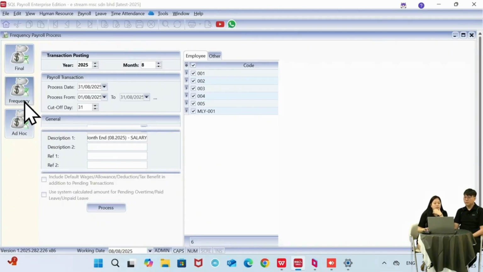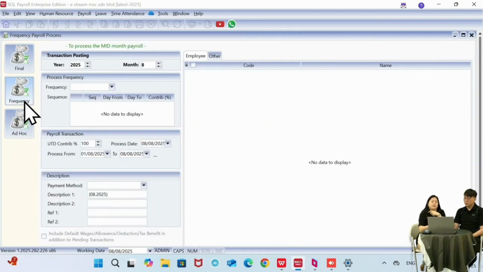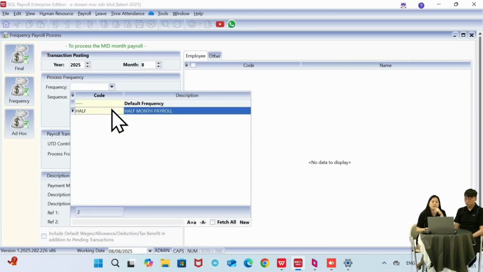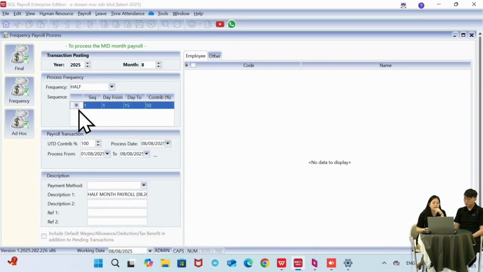Actually, the function of the frequency is for certain companies, maybe foreign companies, whose salary payment is not like ours. In Malaysia, our salary is paid at the end of the month, or maybe the last week of the month, they will cut off. But in certain countries, their practice is that salary is paid out every week or every 2 weeks. So you can use the frequency settings over here, select the half month payroll, and then click on whichever period you want to process.